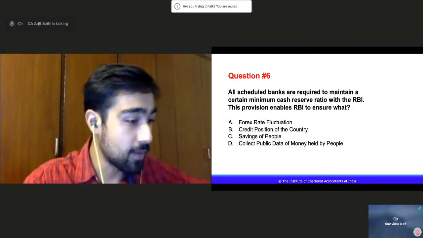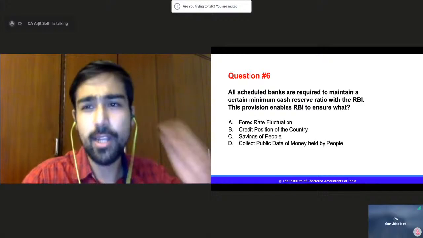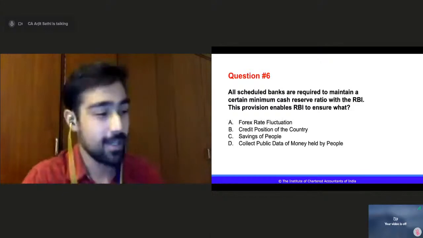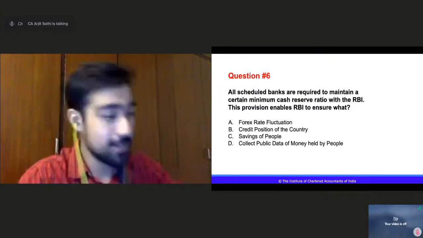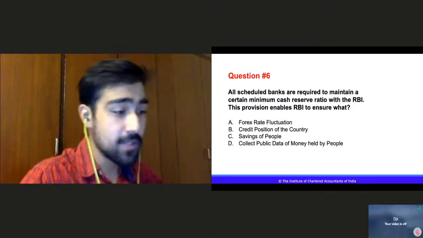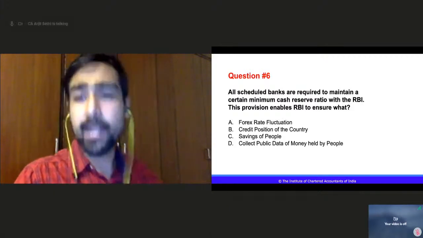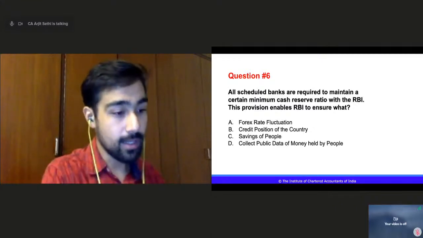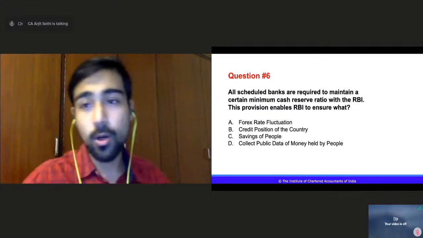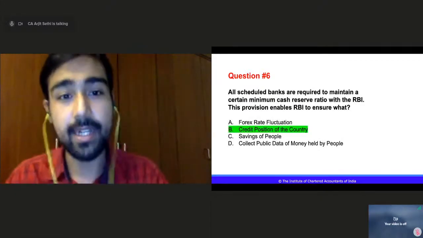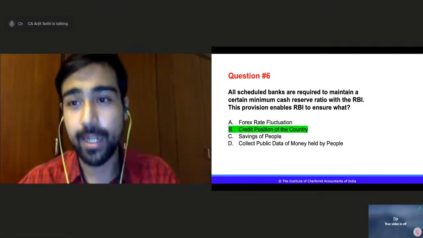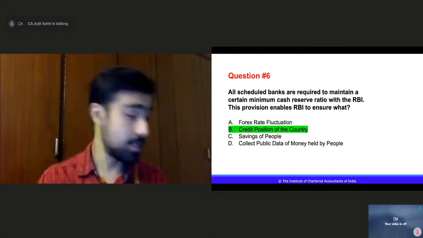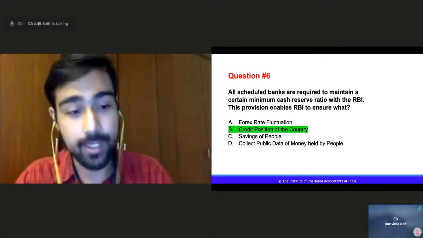How many branches of RBI? Well, I'll be honest, I'm not confident on the answer. We can Google that for sure, right? I wouldn't want to give you a wrong answer. Deficit financing also leads to inflation to some extent, yes. Okay, quickly, we will go to the answer. It is the credit position of the country, because that is how it is actually maintaining credit in the country, right?